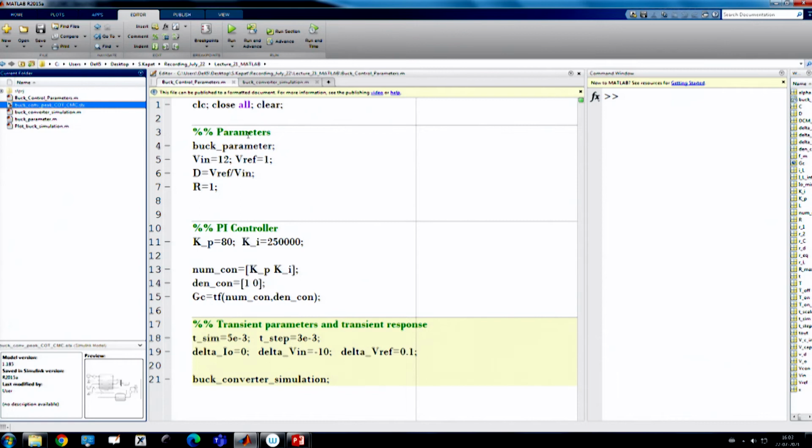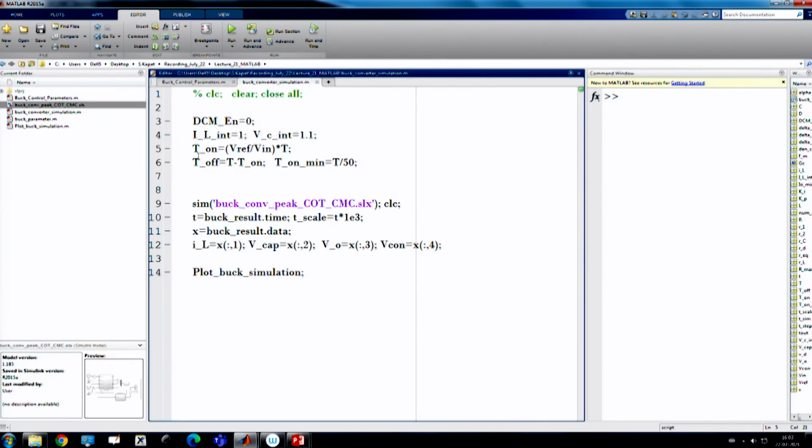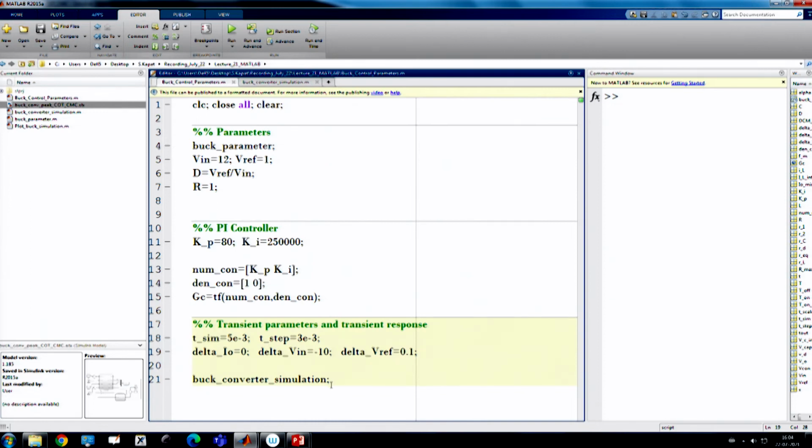That means we are setting the on time as simply V ref by V in into T, and the off time is T minus T on. Okay, and then we are running this simulation. So, here what I am doing, I am first running this, loading the parameters. Now the parameters are loaded. Now, I am running the simulation.